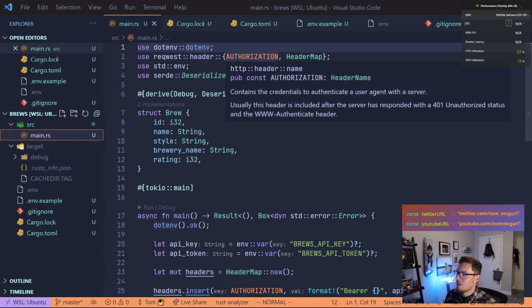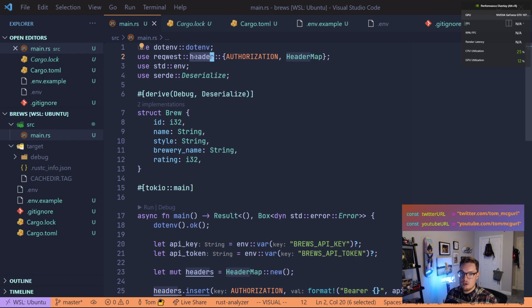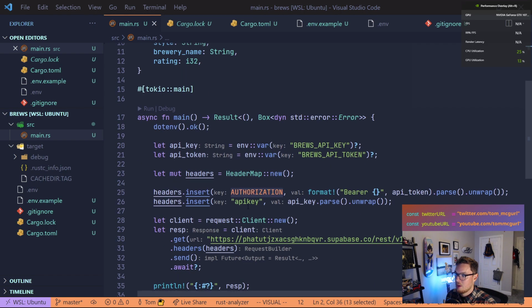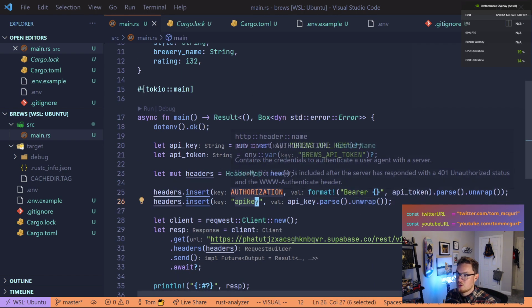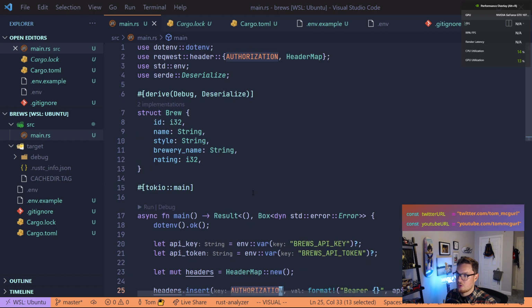The other thing that we pull in is our request library. We're pulling in two things: the authorization header, which I could have just provided as a string, but I decided to pull in the type. But you see it worked with API key, so I also could have just put a string authorization here. And a header map, which is how we constructed the headers that we pass to our request. The other thing we pull in is our standard env. That's where the .env is going to load our environment variables. And serde for deserializing the actual response into a Rust struct, in this case, the brew struct.